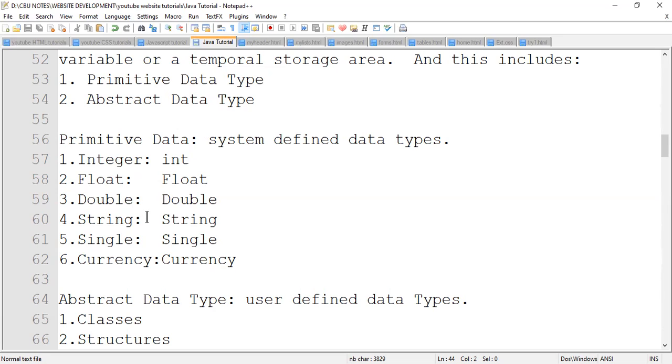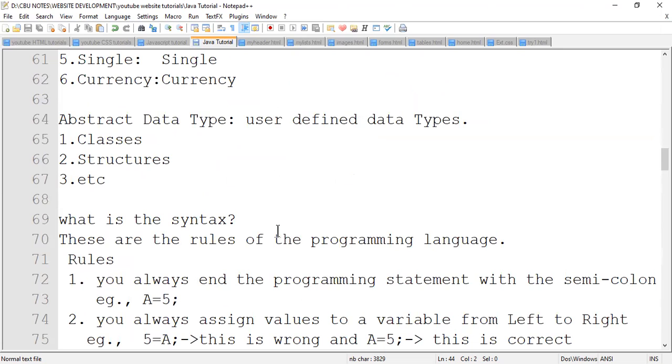Now, when we talk about currency, for example kwacha, dollars, or anything else, you will be using this data type because it's going to take care of those discrepancies of cents and all that in terms of the currency.